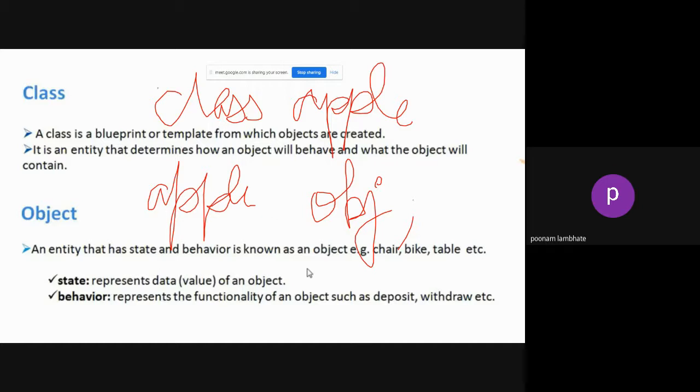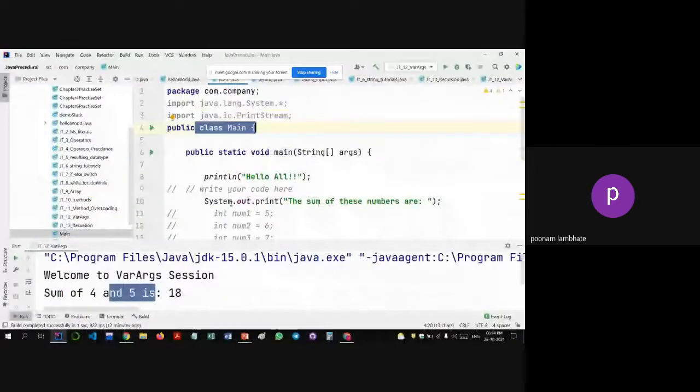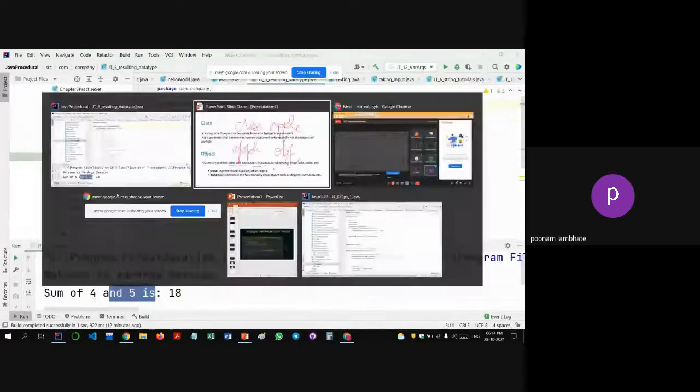So there are so many similarities between the primitive data types int, float, char and your classes. And that is why it will help you to understand it better. An object has a state and some behavior. State and behavior is something you might have seen in our class.